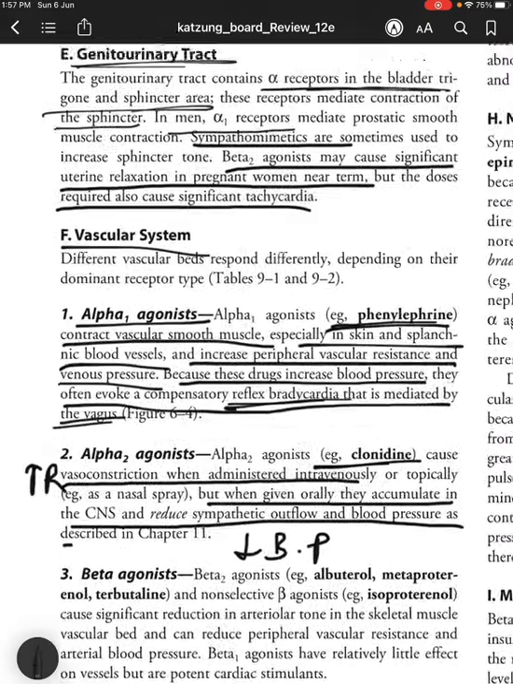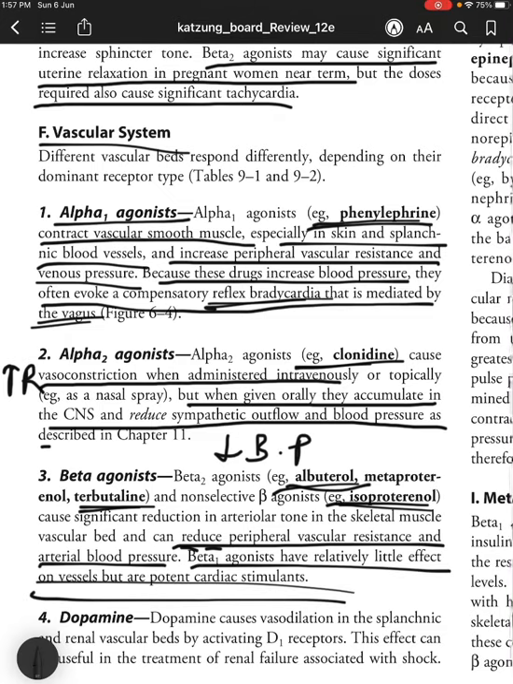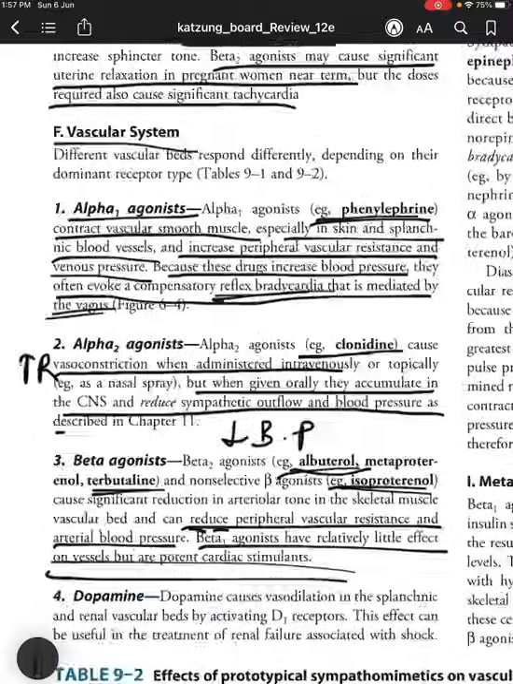Okay. So coming to beta 2 agonists such as albuterol, metaproterenol, and terbutaline, and non-selective beta agonists such as isoproterenol cause significant reduction in arteriolar tone in the skeletal muscle vascular bed and can reduce peripheral vascular resistance and arterial blood pressure. Beta 1 agonists have relatively little effect on vessels but are potent cardiac stimulants.